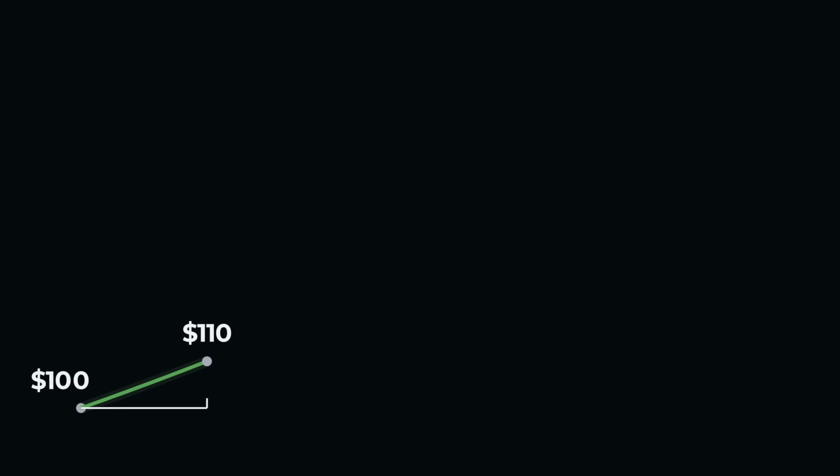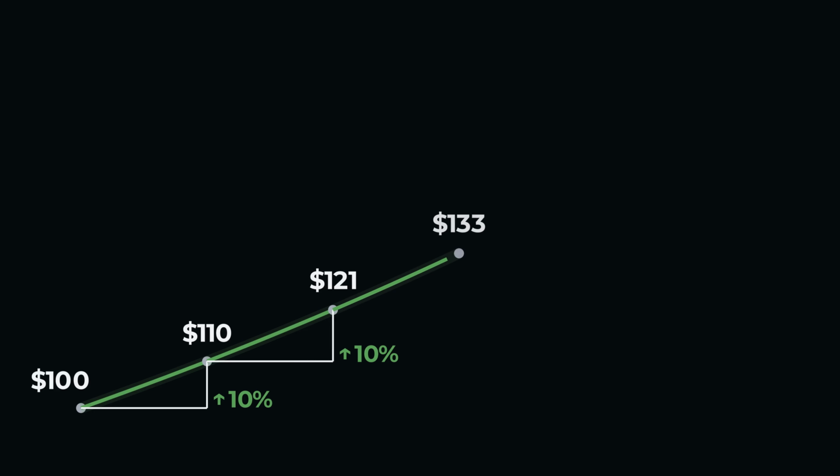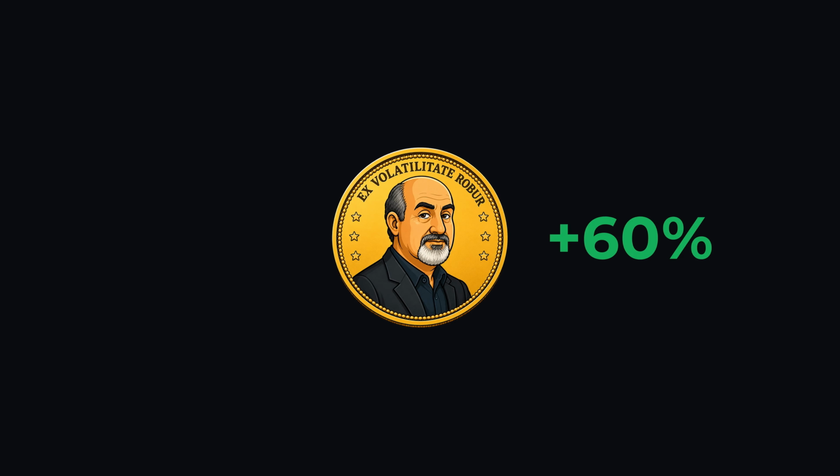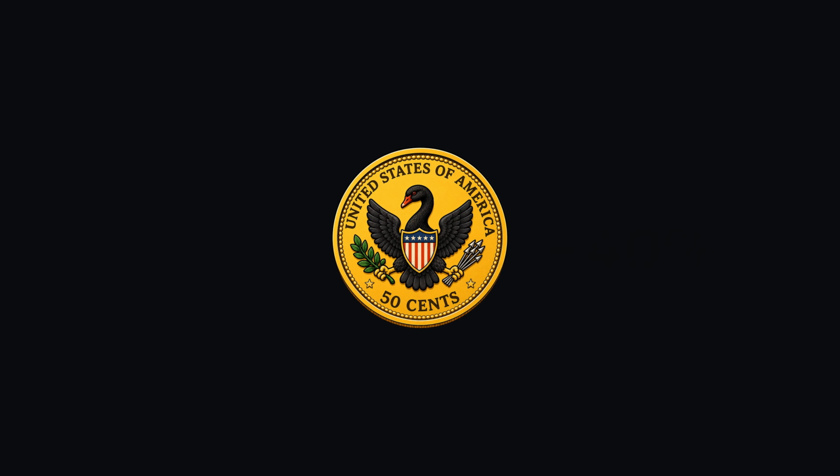Imagine I offered you the chance to buy an investment for $100 with a guaranteed average return of 10% every single period. There's just one catch. Each period, its value can move in one of two ways. Heads, your investment rises by 60%. Tails, it falls by 40%. Both are equally likely, and you can stay invested for as long as you want. Would you invest?